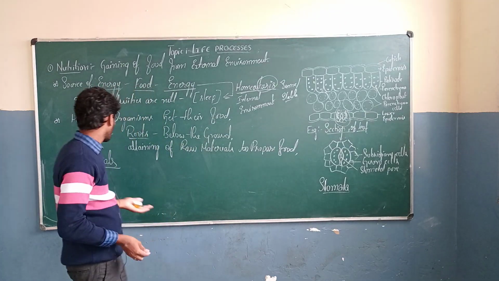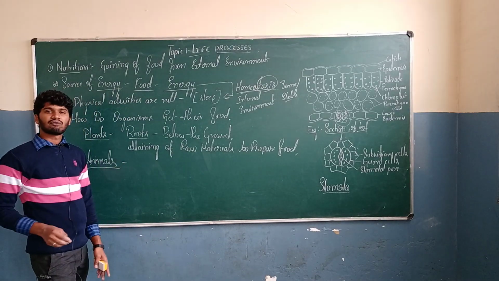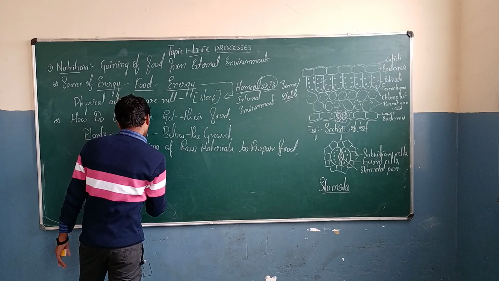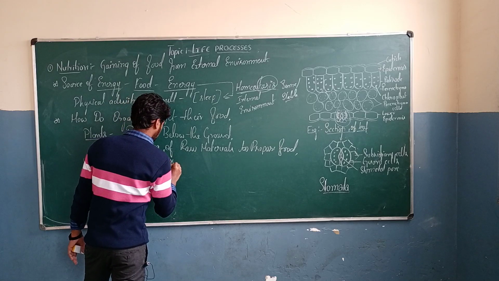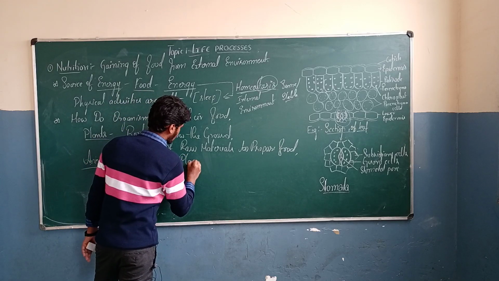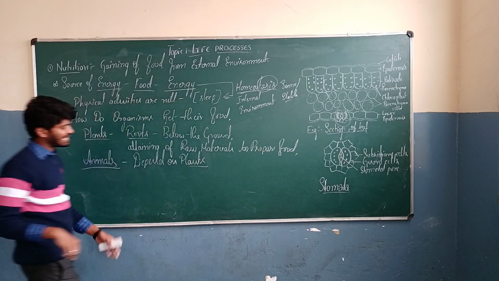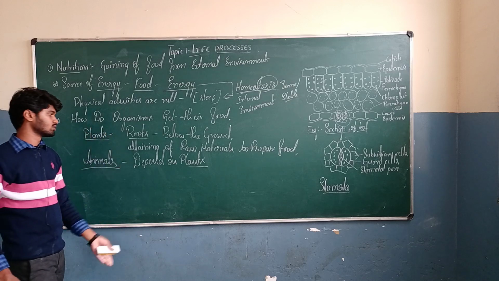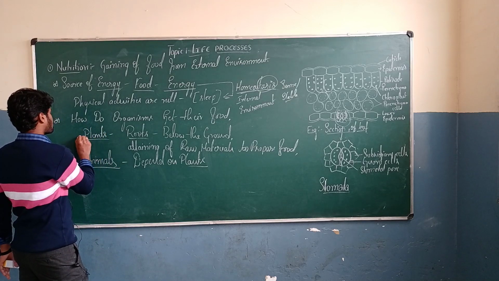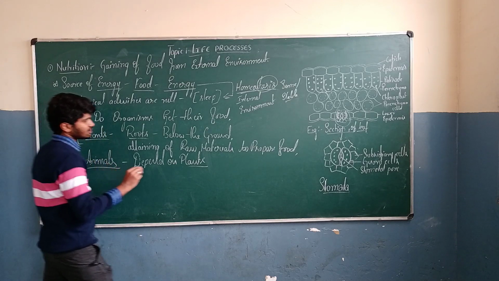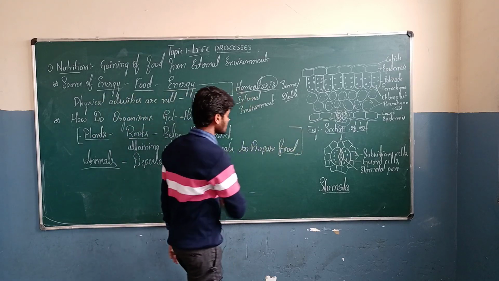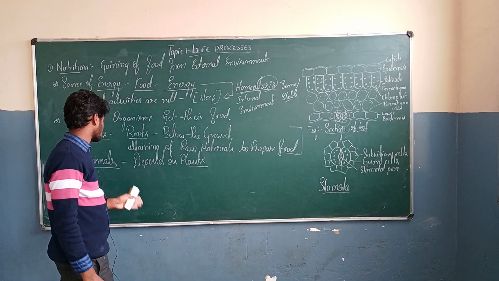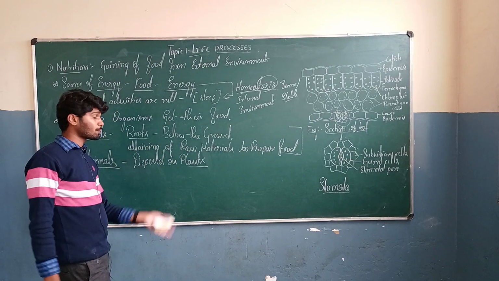So in animals we directly or indirectly depend upon plants for our food. That's why plants are usually autotrophic in nature and animals are heterotrophic in nature.